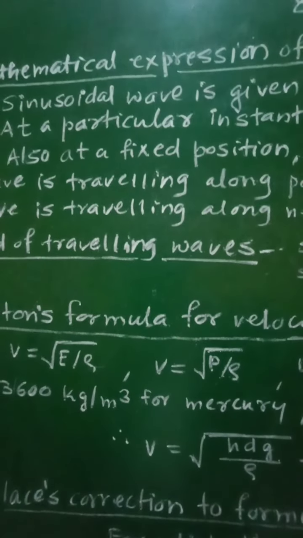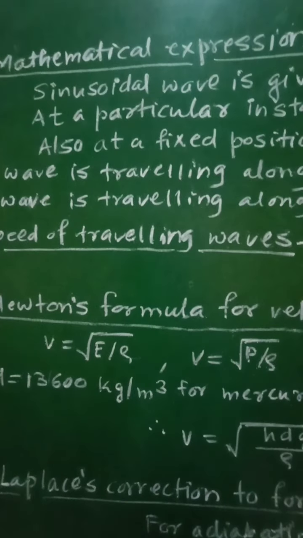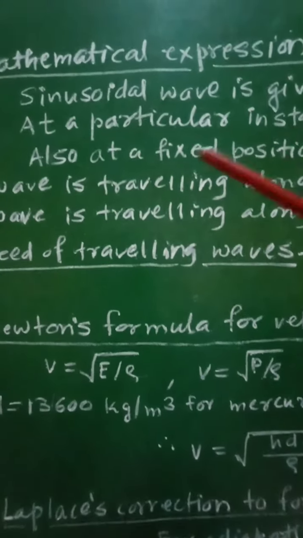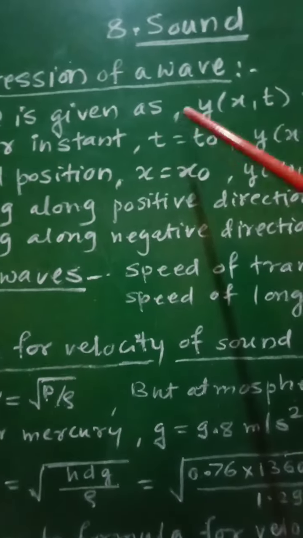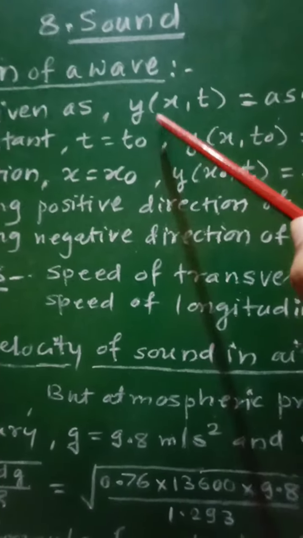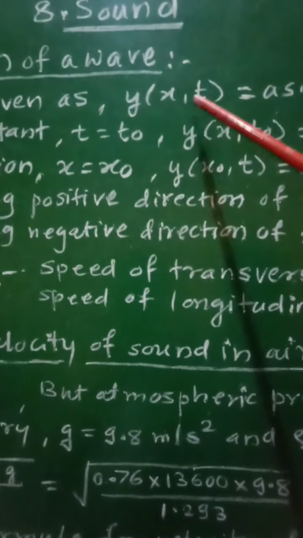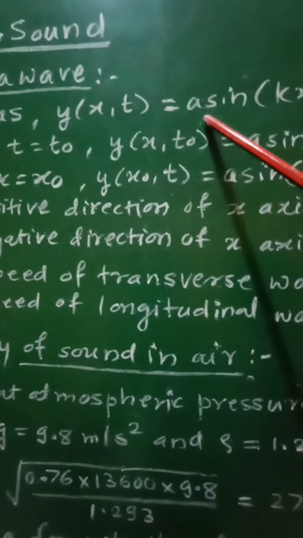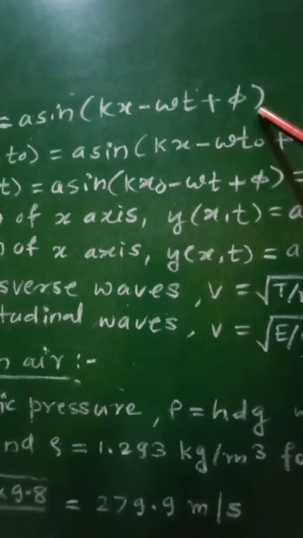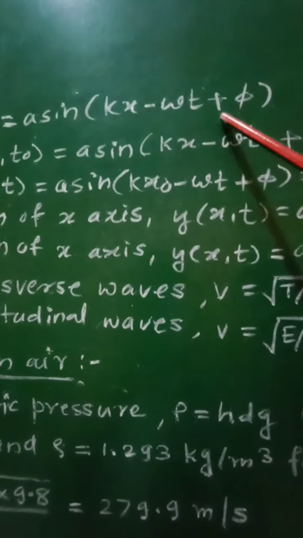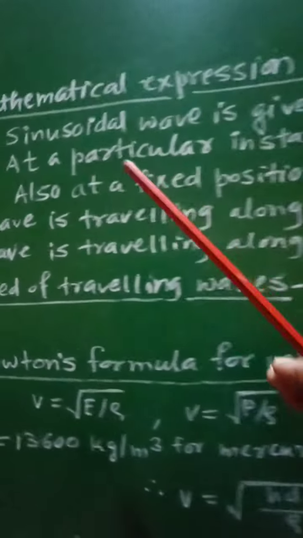And such type of sinusoidal wave, that is the wave which is in the form of sine curve, will be given as y(x,t), that is displacement y at any position x and instant of time t will be given as a sin(kx − ωt + φ). Now at a particular instant